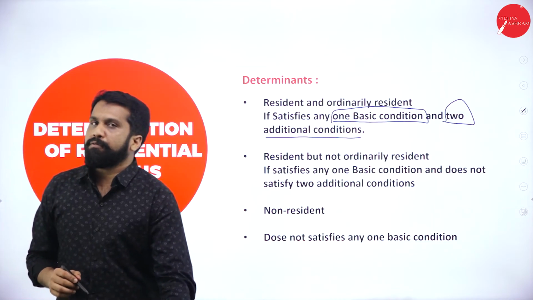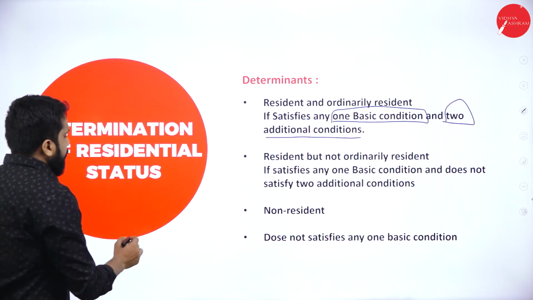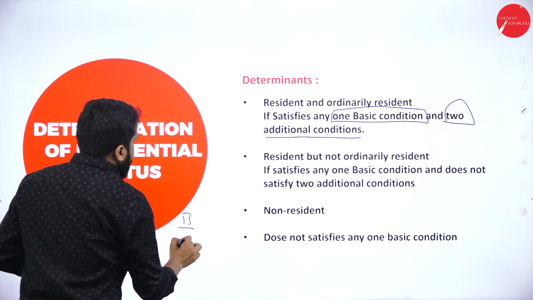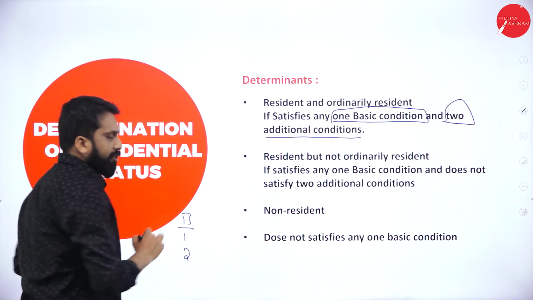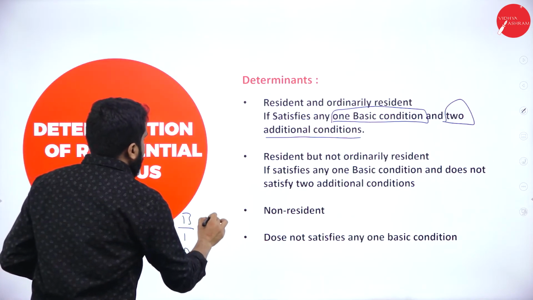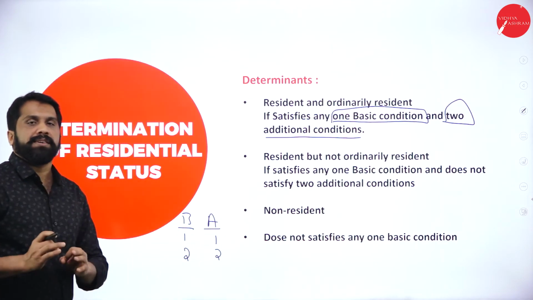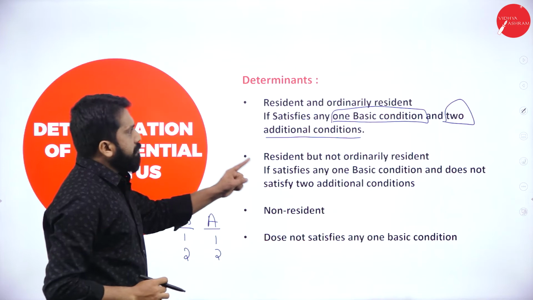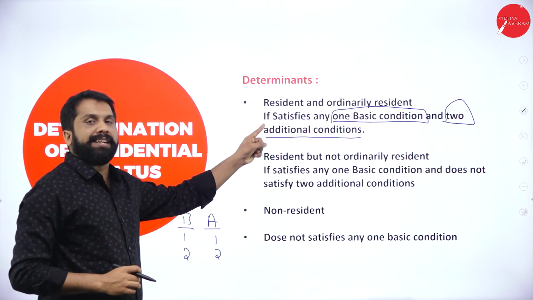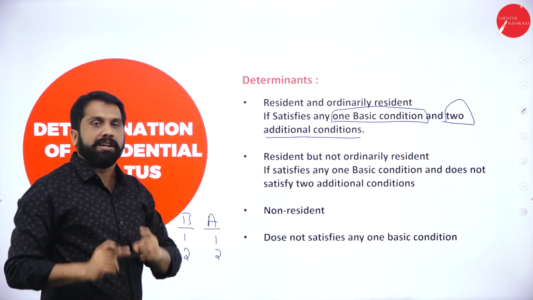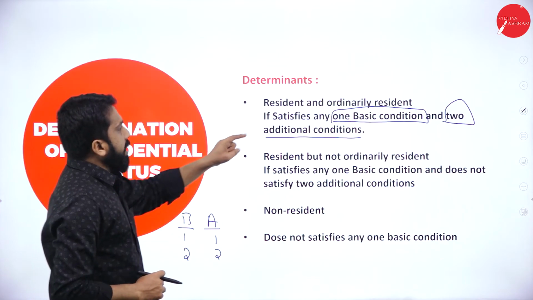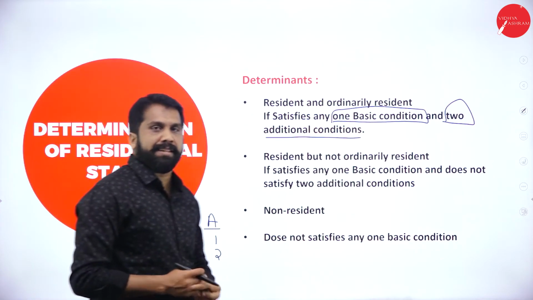How many conditions are there? In the basic, we have condition number 1, condition number 2. In the additional condition, we have condition number 1, condition number 2. So, if you want to become resident and ordinarily resident, you must fulfill any one of the basic conditions.